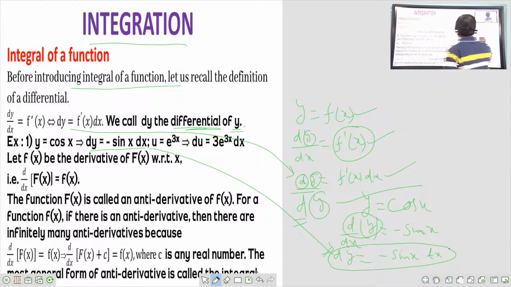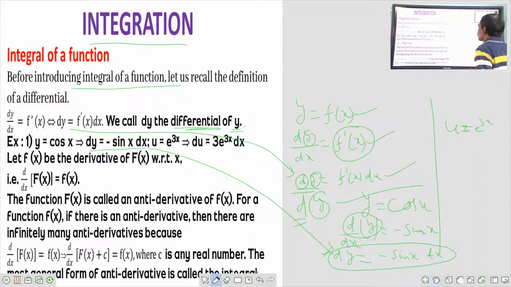Then another example: we have u equal to e to the power of 3x. Differentiation of u, du by dx, is equal to e to the power of 3x into the differentiation of 3x, which once again is 3.